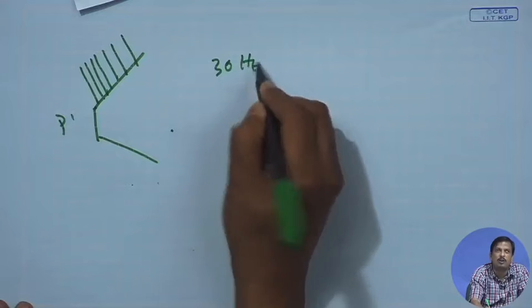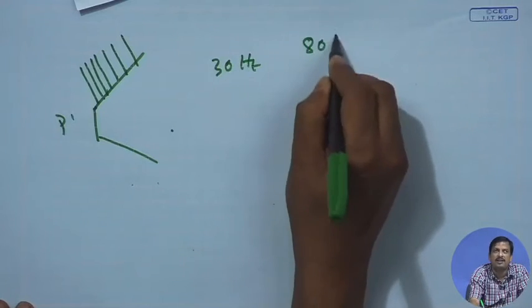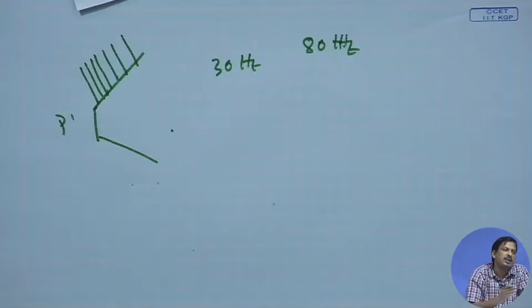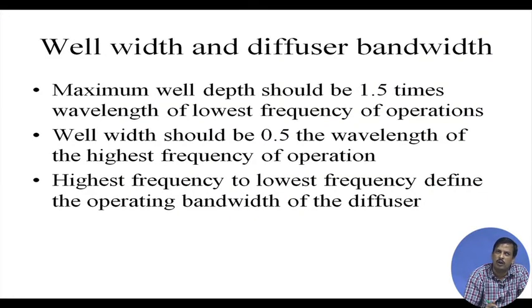If it is only a speech auditorium, then 80 hertz is the lowest frequency. So, I know the lowest frequency, then I know the wavelength, and 1.5 times the wavelength will be the depth. Okay. Then the well width should be 0.5 times the wavelength of the highest frequency of operation.